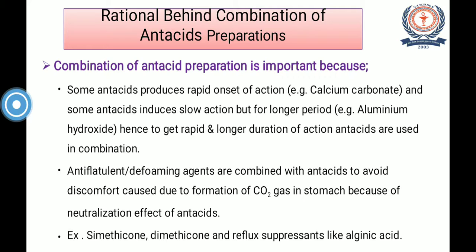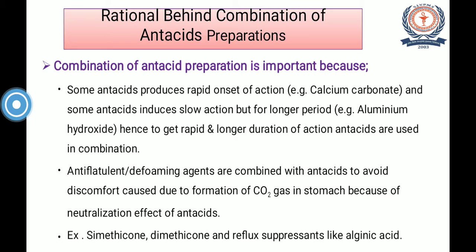And what will this antiflatulent or defoaming agent do? De means removal of foam. So whatever bubbles are going to be formed, those will get removed or prevented by this antiflatulent or defoaming agent. Whatever gas is going to be formed, that will get prevented by the use of antiflatulent and defoaming agents. That's why some antiflatulent and defoaming agents are added along with the antacid. For example, simethicone, dimethicone and some reflux suppressants like alginic acid are used along with the antacid preparation.